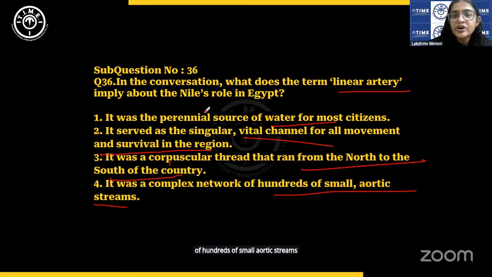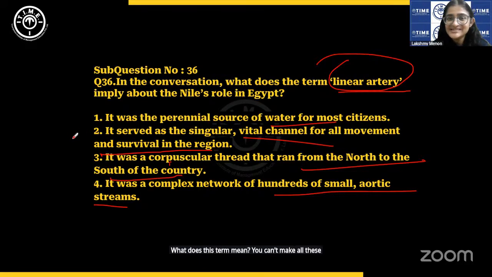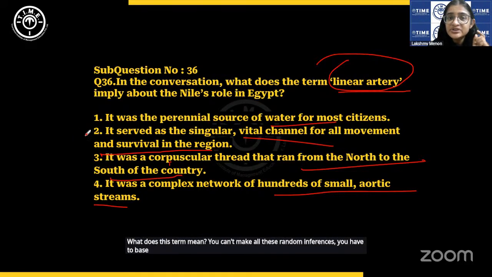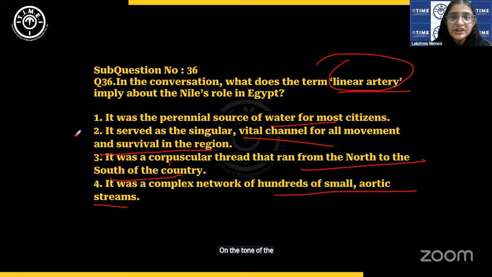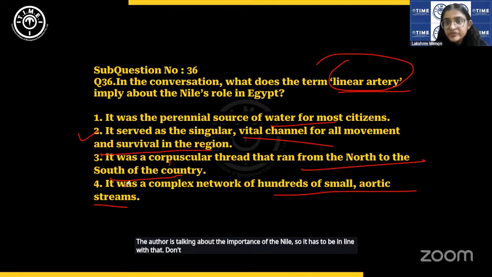No, it cannot be. The question is, what does this term mean? You can't make all these random inferences. You have to base it on the tone of the passage, on what the author intends. Got it? The author is talking about the importance of the Nile, so the answer has to be in line with that. Don't just look at the words linear artery and interpret them in whatever way you think is right.